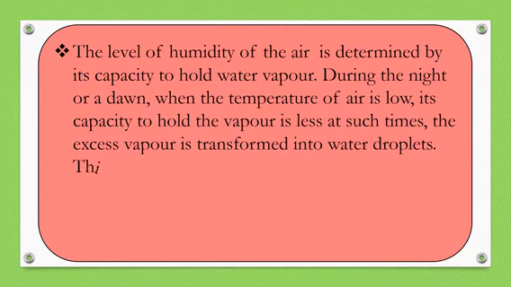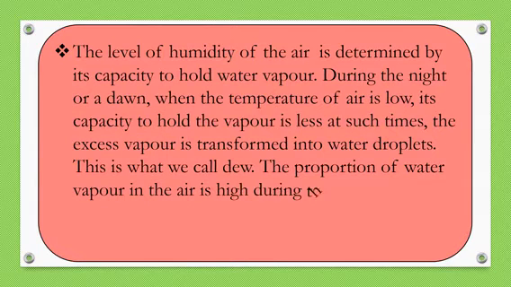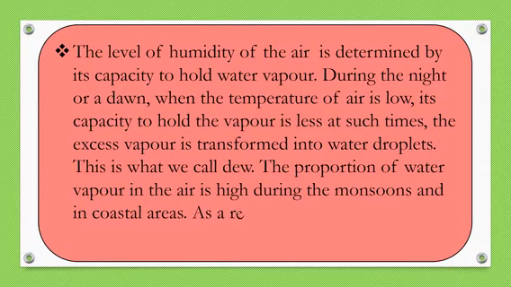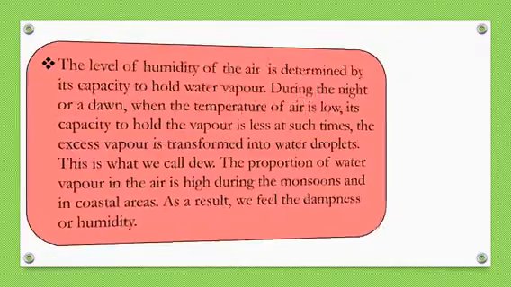At such times, the excess vapor is transformed into water droplets. This is what we call dew. The proportion of water vapor in the air is high during the monsoons and in coastal areas. As a result, we feel dampness.